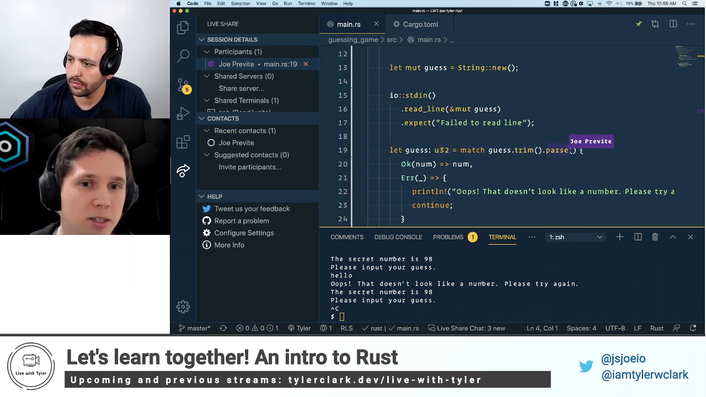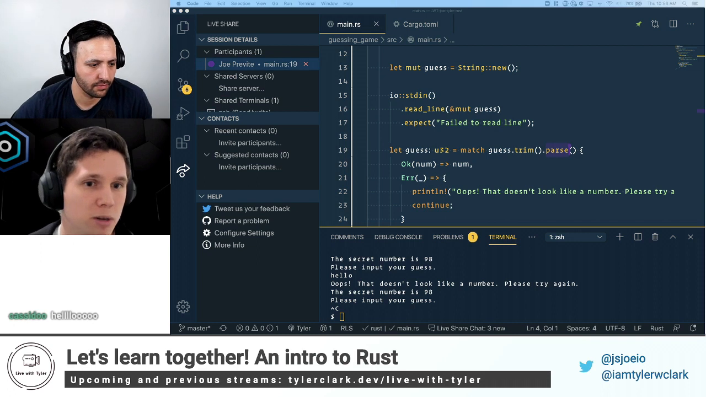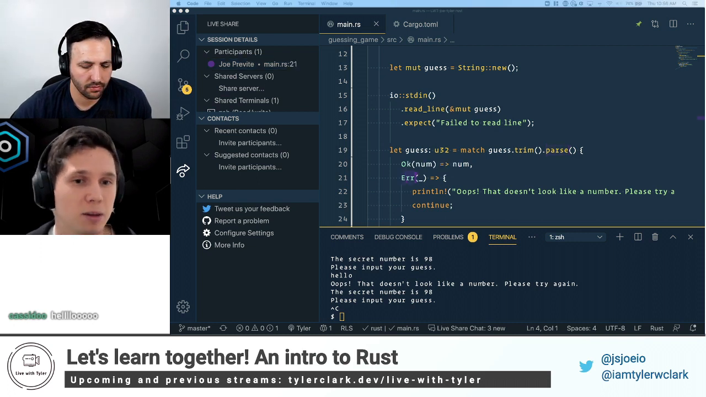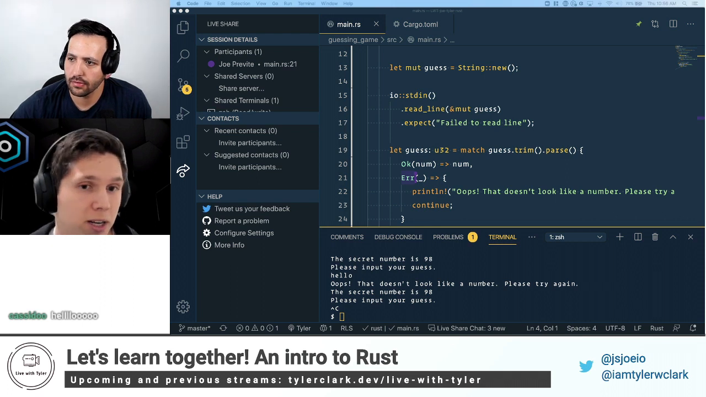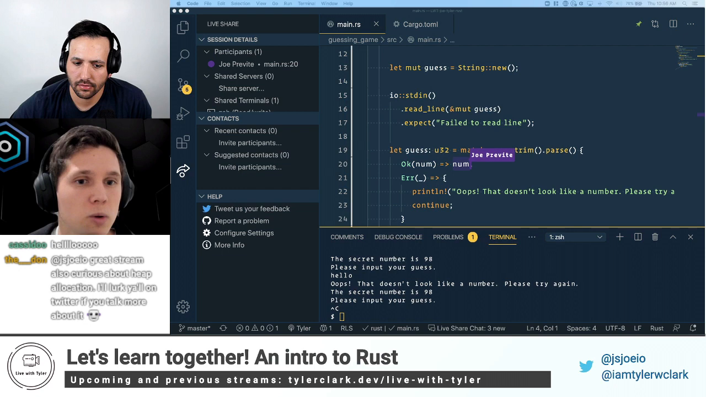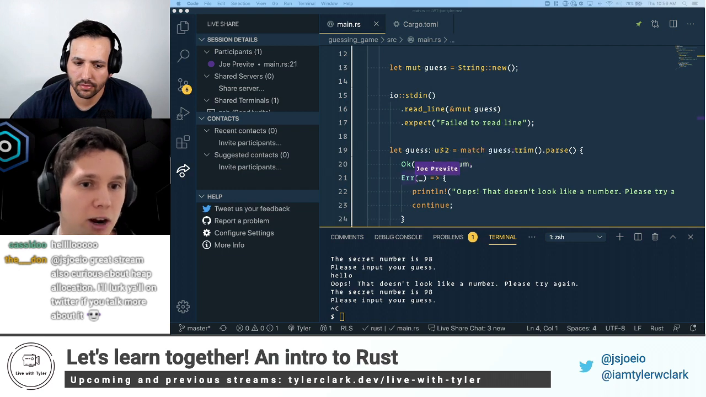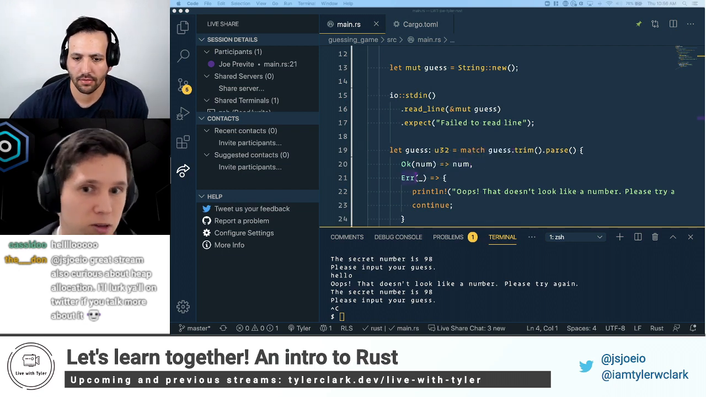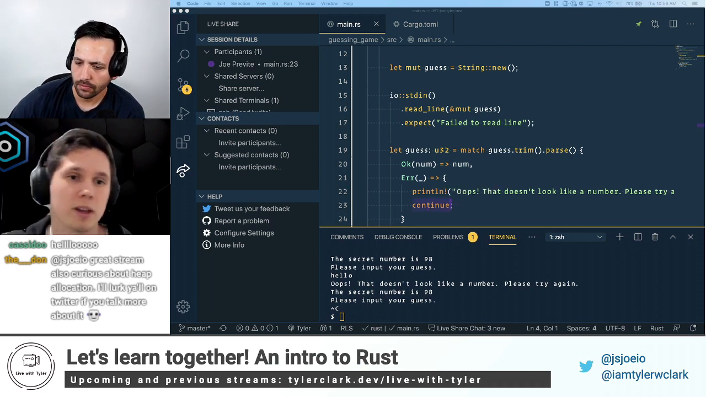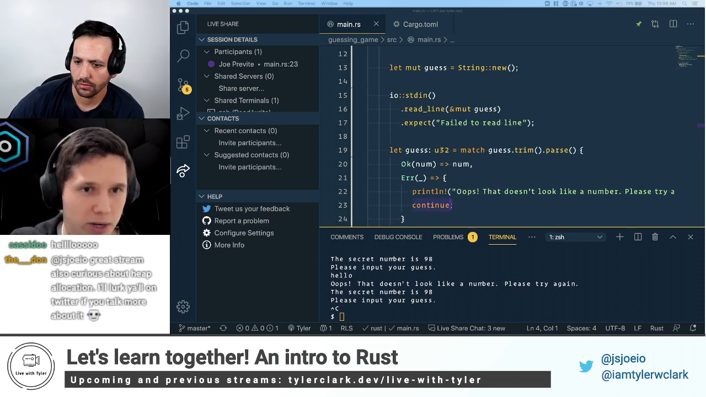And then we match because parse returns a result, which can be either okay, meaning it's successful, or error, meaning something went wrong, right? Like they put in something that's not a number. If it's okay, we get the number back. If it's an error, we print and say, oops, that doesn't look like a number, please try again. And then we continue the loop. So essentially we go to the next iteration of the loop so that they can enter a new guess and try again.